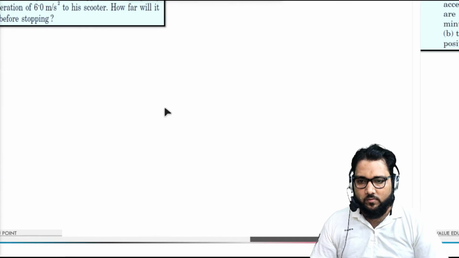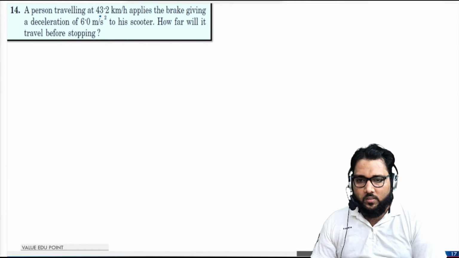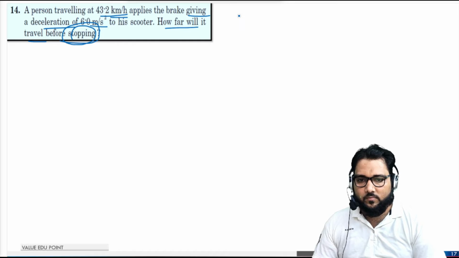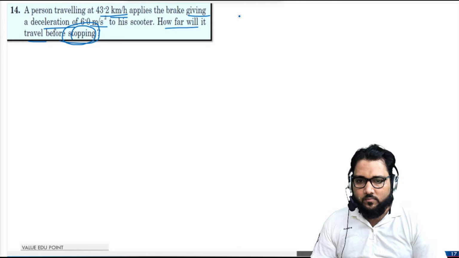Now we will discuss question number 14 guys. Look at this very carefully. A person is traveling at this speed, applies the brake, and deceleration of 6 meter per second square to his scooter. How far will it travel before stopping? So what's going on here? Before the brake is applied, how far will it travel? Okay, so very easy.